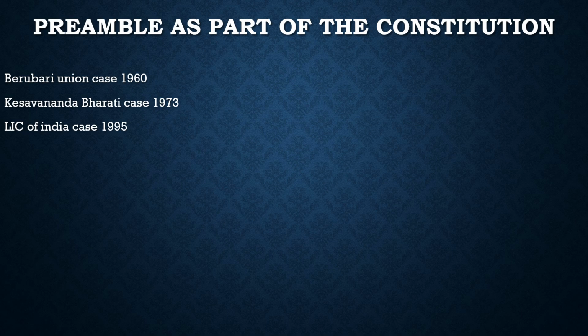Right now, what we believe is that the preamble is a part of the Constitution and can be amended. But which part of the preamble can be amended? It is that part which does not deal with the basic structure of the Constitution, which was established by the Kesavananda Bharati case. In it, the Supreme Court said that those things which are related to the basic structure cannot be amended. So in the preamble also, those things which are related to the basic structure cannot be amended, and others can be amended. So in a nutshell, the preamble is a part of the Constitution and can be amended except those parts which are related to the basic structure. So this was a little idea about it.